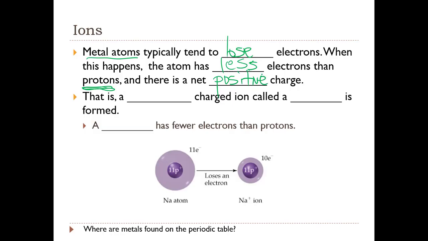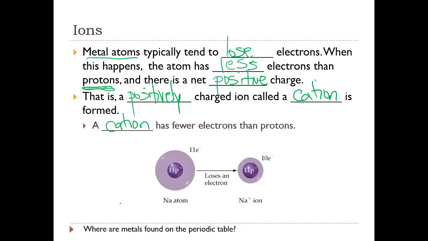That is, a positively charged ion called a cation is formed. A cation has fewer electrons than protons.